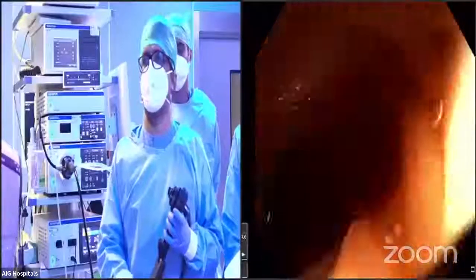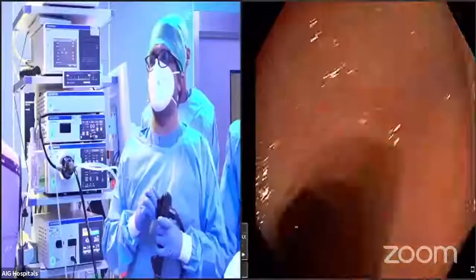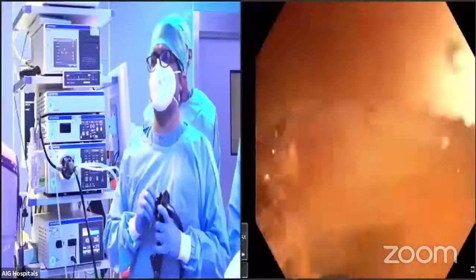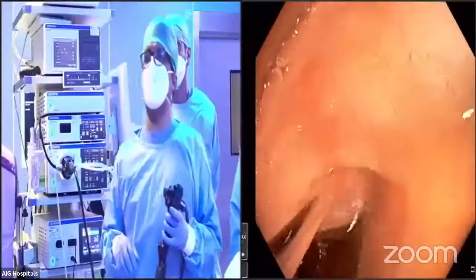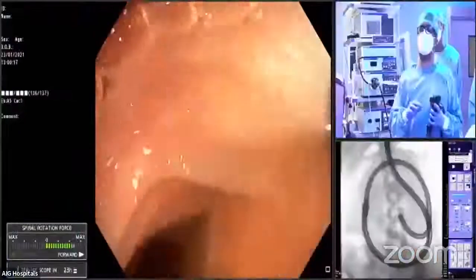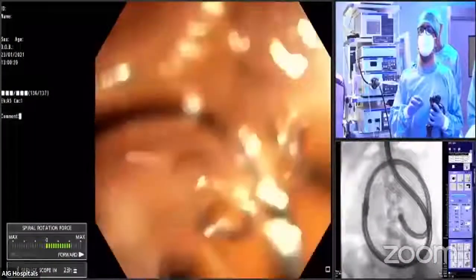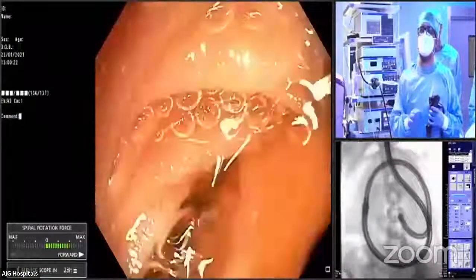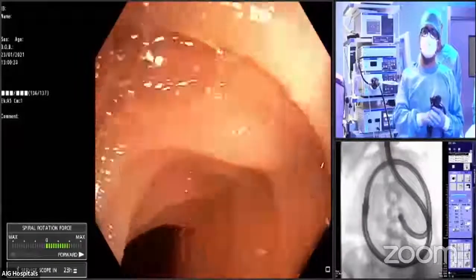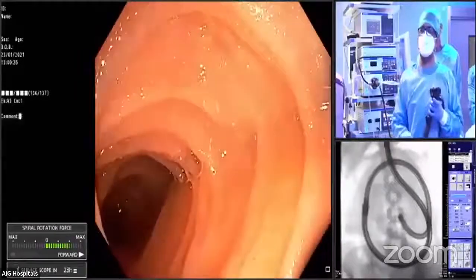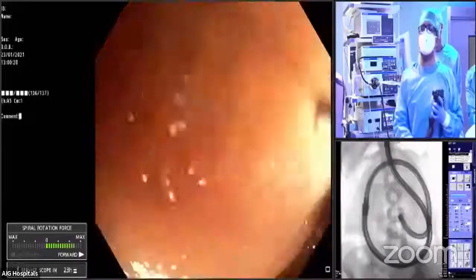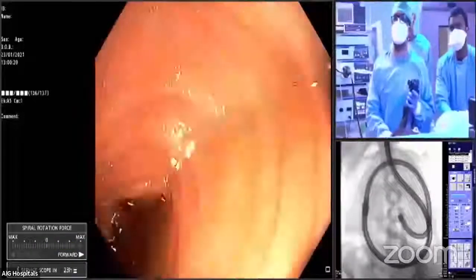Excellent. So this is a procedure where we have to be very patient, and as we come to the ileum, the progress becomes very slow, and sometimes the enteroscope does not advance. But you can see my assistant Santosh's hand is constantly doing abdominal massage.